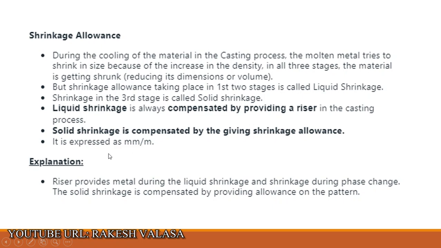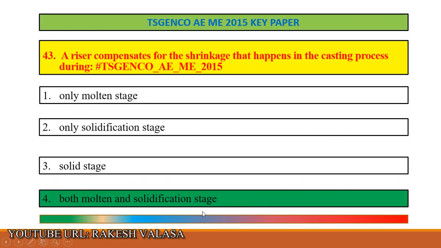This allowance is expressed per meter. So the correct answer is, riser provides metal during the liquid shrinkage and shrinkage during the phase change. The solid shrinkage is compensated by providing allowance on the pattern. So the correct answer is, a riser compensates for the shrinkage that happens in the casting process during both molten and solidification stage.